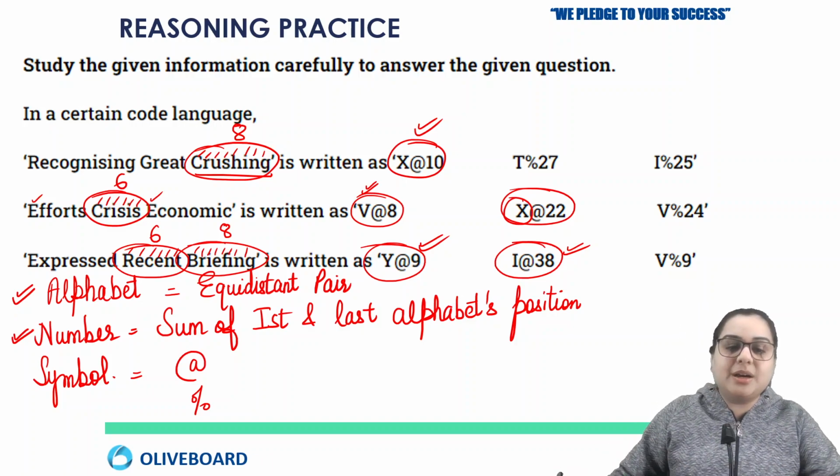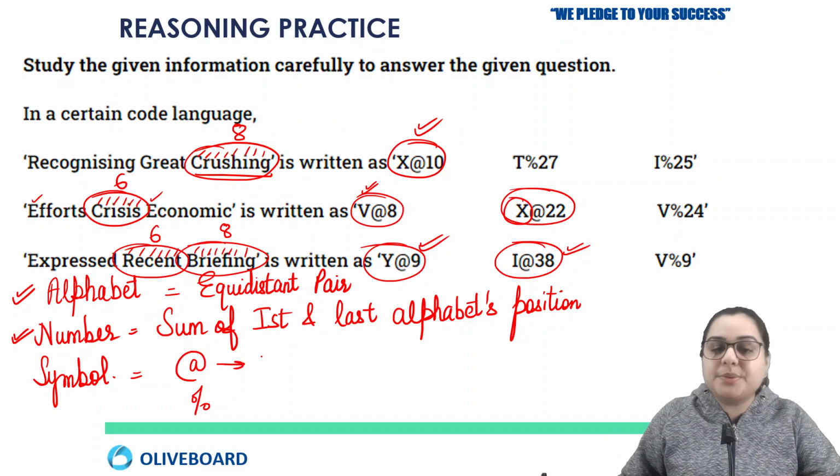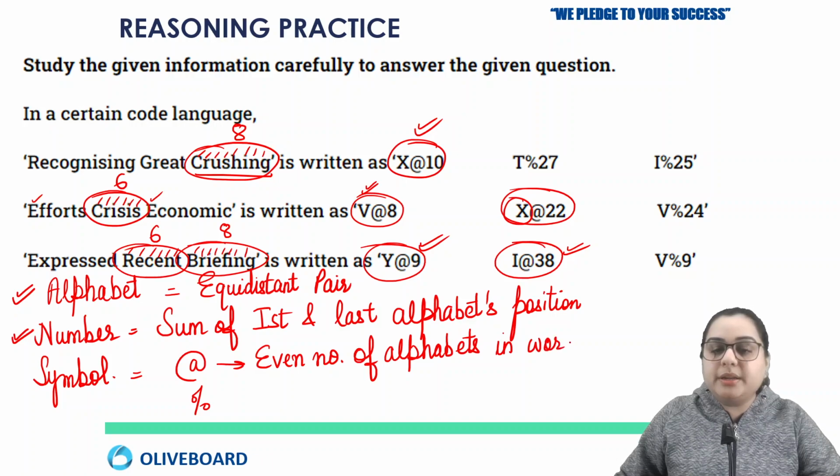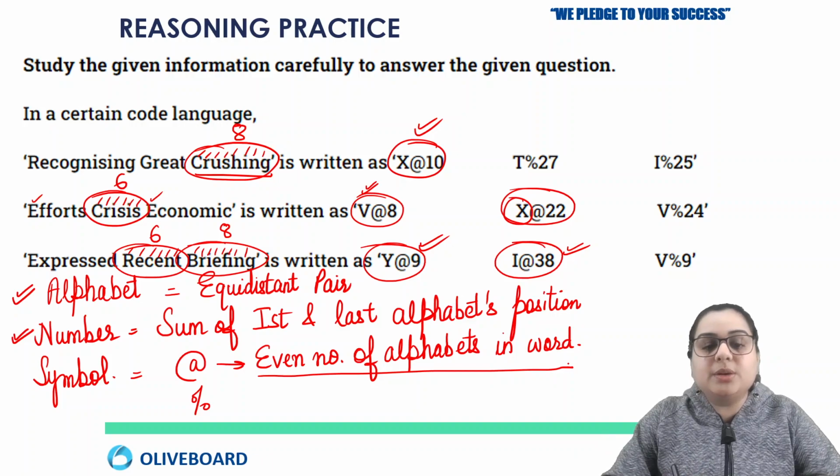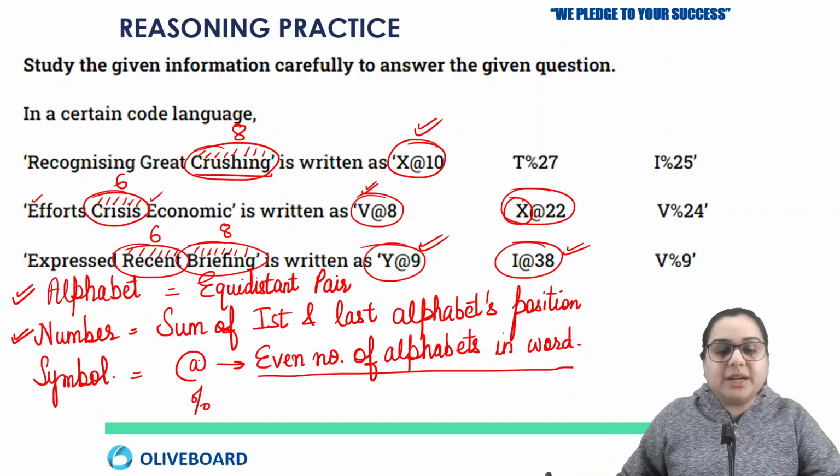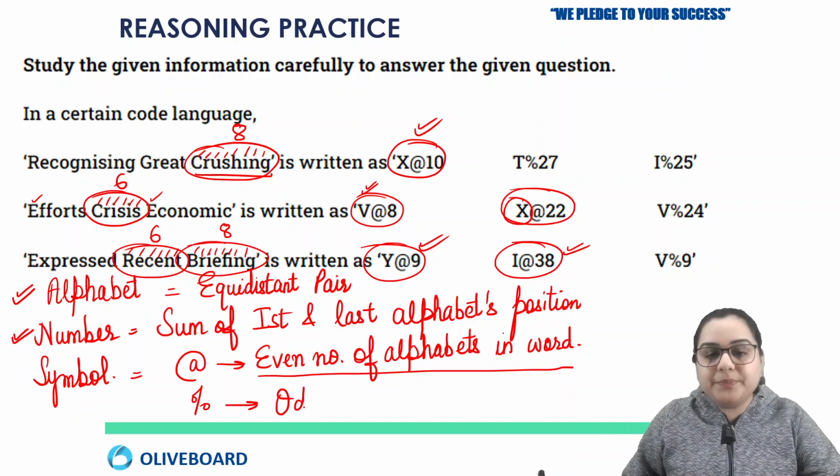So that means now we understand that the at the rate symbol represents an even number of alphabets in a word. Like, the number of alphabets in the word is an even number, and then we are going to give that word the symbol at the rate. Okay, now that means percent is for odd number. But we are also going to check that. Now percent is for odd number of alphabets in the word.